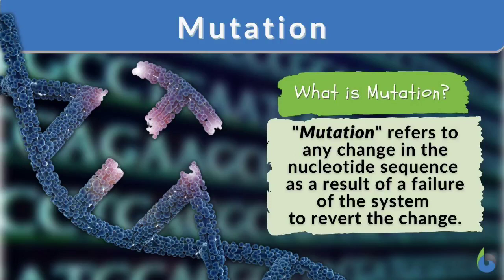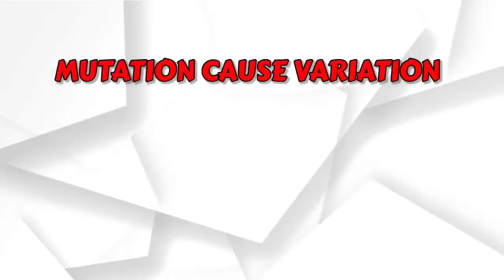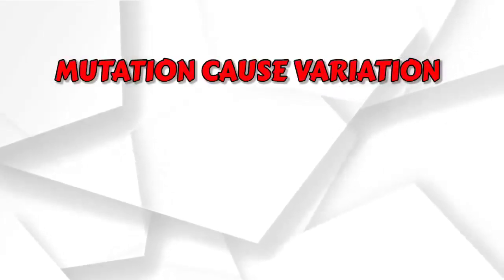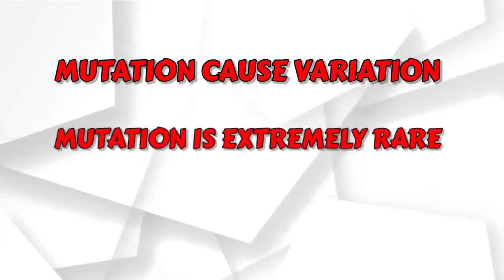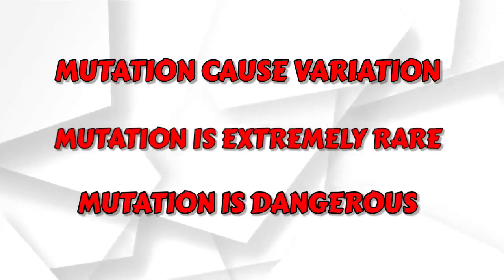3. Mutation. A mutation is a change in the DNA sequence of an organism. Evolutionists say that mutation causes evolution, but in reality what mutation does is create slight changes in the gene. Mutation can cause variance, but it will never change one kind of animal into another. In nature mutation is extremely rare, and mutations are dangerous for the species.